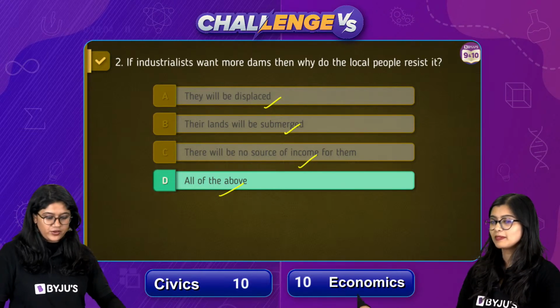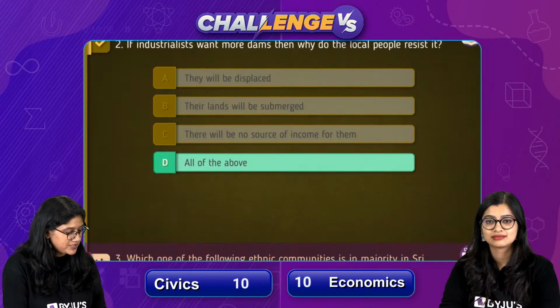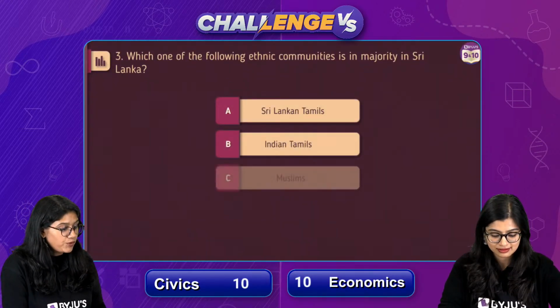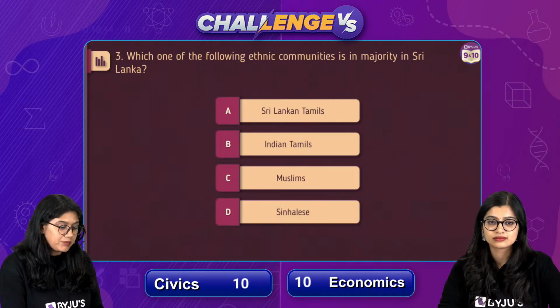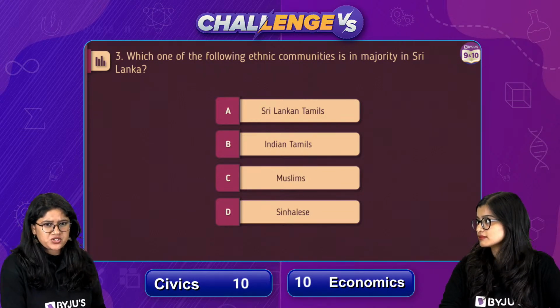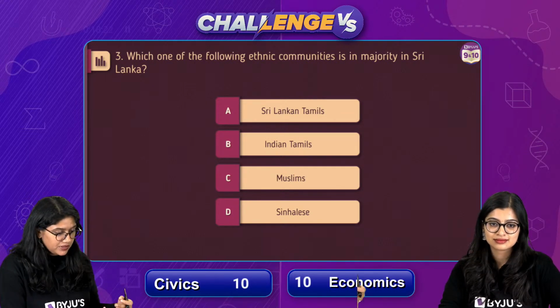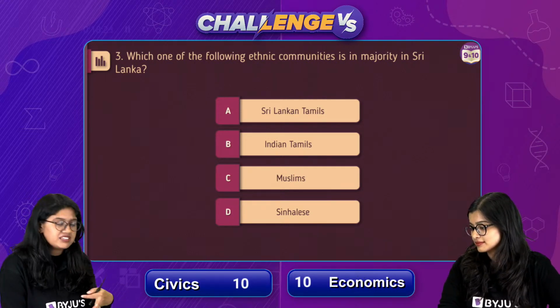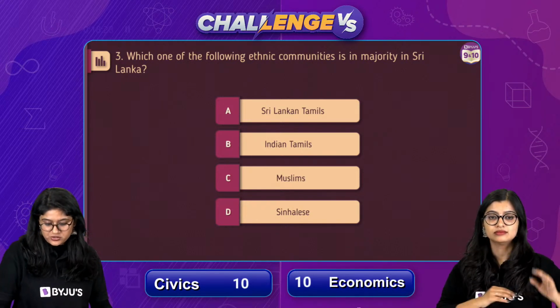Yes. Here we go, everyone. Question number 3 actually, and question number 2 from the pol science. Which of the following ethnic communities is in majority in Sri Lanka? So it's a straightforward question, I would say. So we have 4 options: Sri Lankan Tamils, Indian Tamils, Muslim, and Sinhalese, right? So we have the 4 options, everyone.